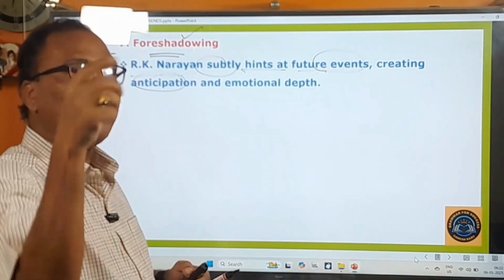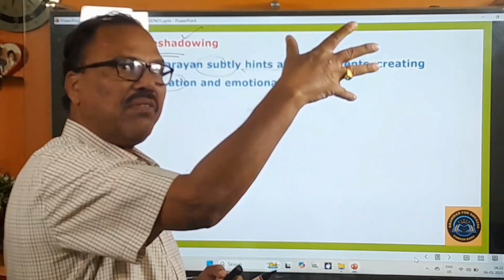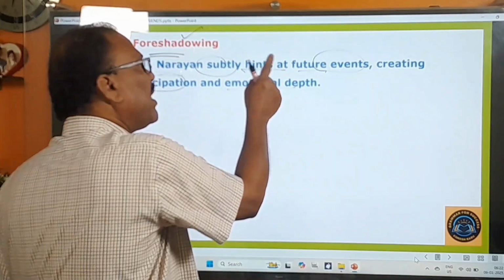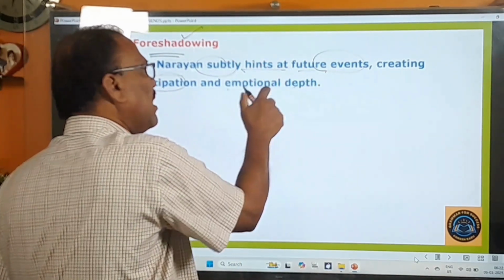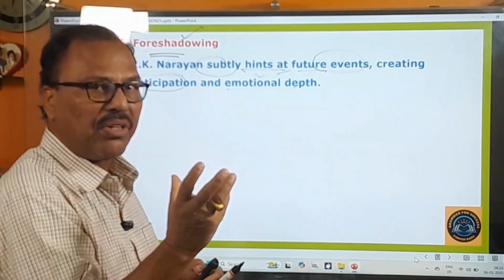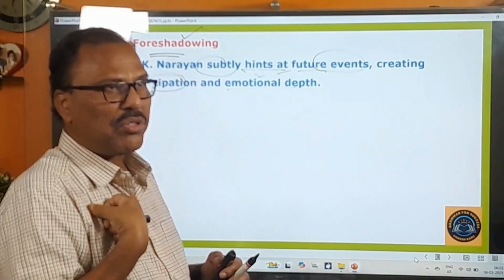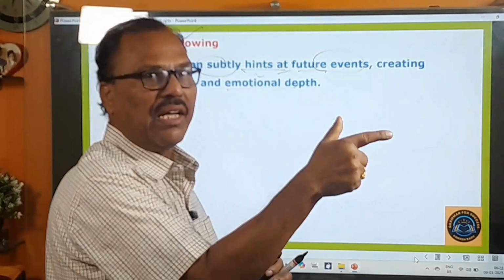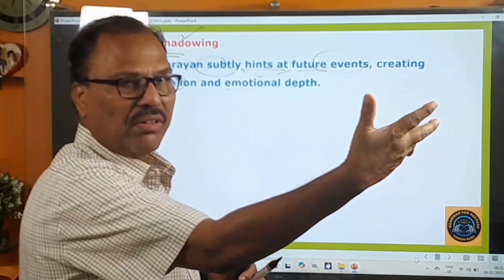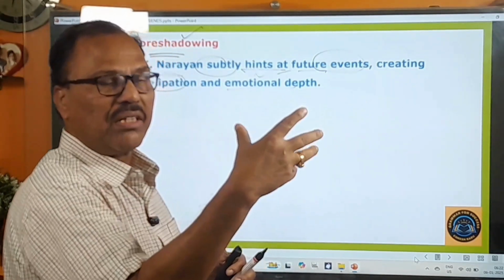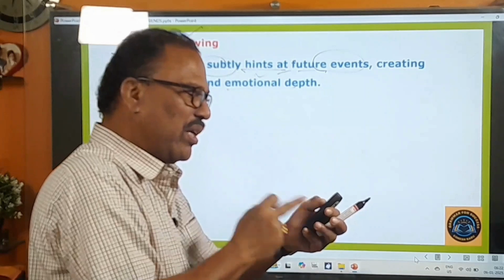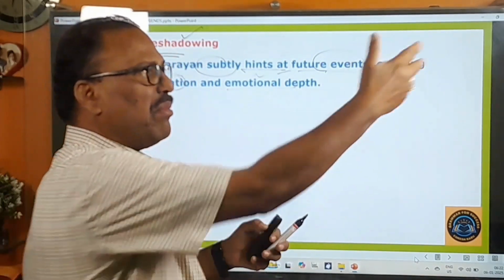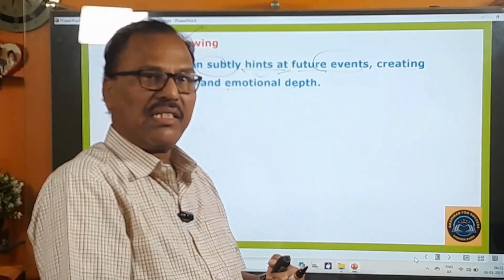He makes the readers feel anxious to learn about it, to see that event, and there is emotional depth. By giving hints at future events, the writer will also create some kind of emotional depth, and the readers will think that so and so thing is going to happen. The hero is going to meet his beloved very shortly. Okay, so that scene they want to see. And therefore they keep on reading the novel very fast, turning the pages and pages, and ultimately they will come across that particular incident, and they enjoy that one.